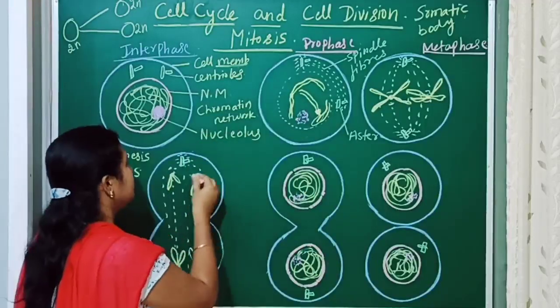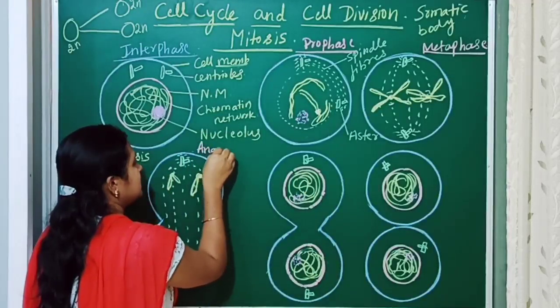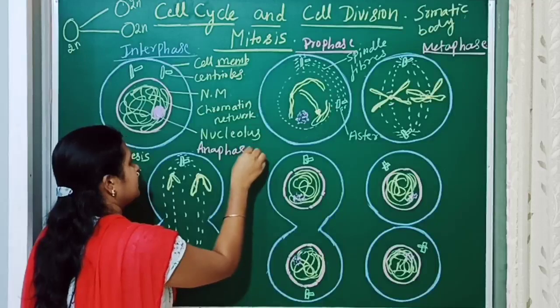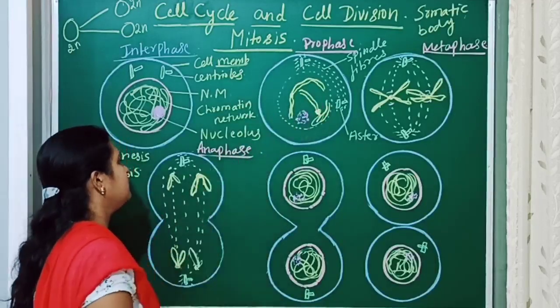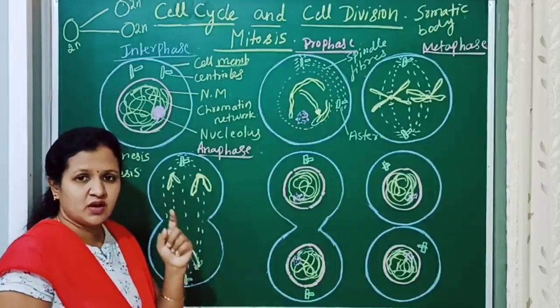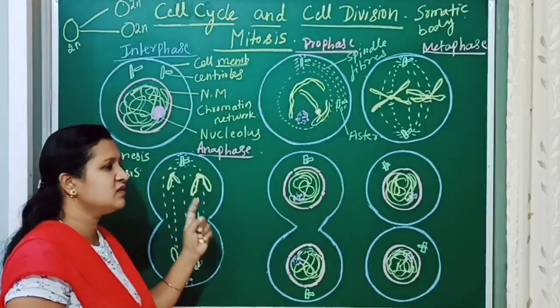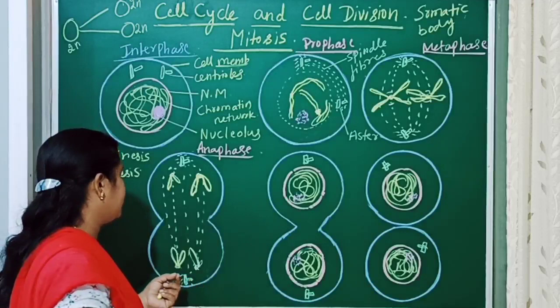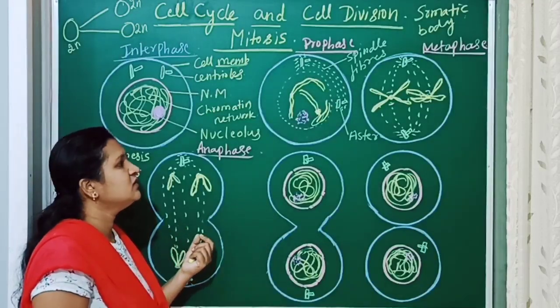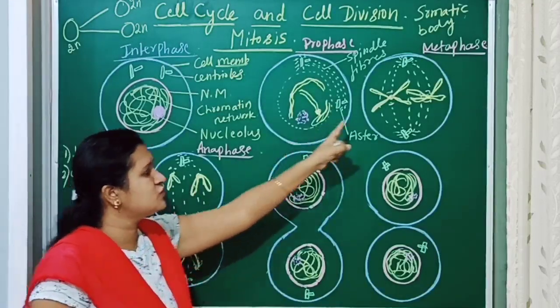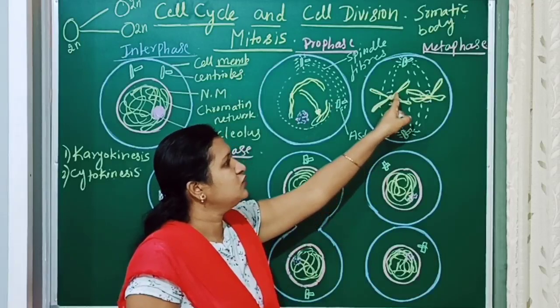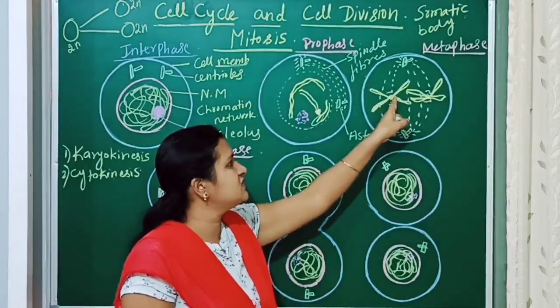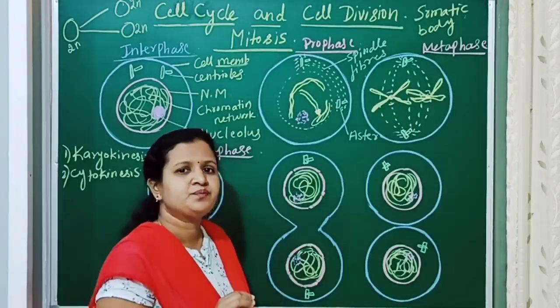After the metaphase, the next stage is the anaphase. Prophase, metaphase and anaphase are all stages of karyokinesis, meaning the nucleus is undergoing division. The cytoplasm is not dividing. Next, in the anaphase, the centromere, which holds the two chromatids together, is going to divide.